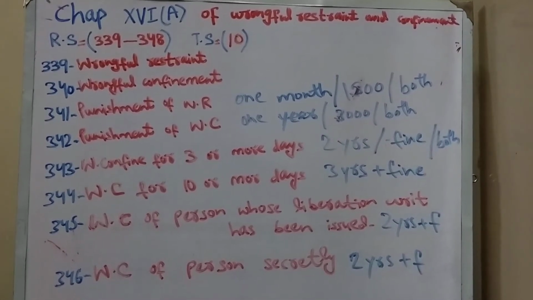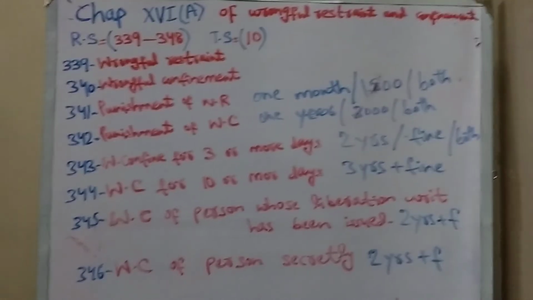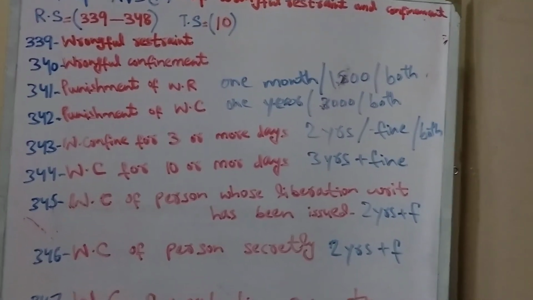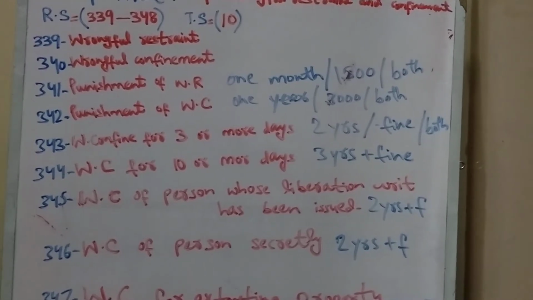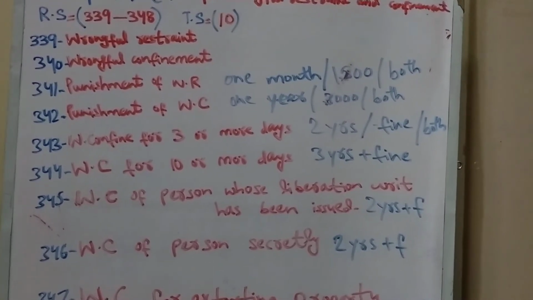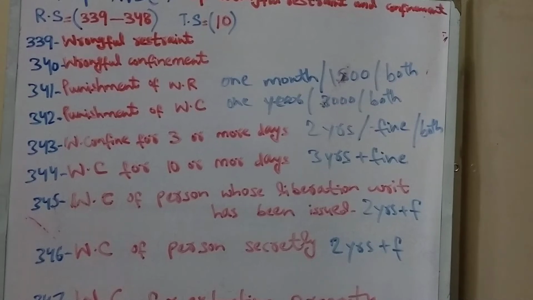Coming to section 341, it deals with the punishment of wrongful restraint. The bare reading simply says that whoever commits wrongful restraint against any person shall be liable to 1 month imprisonment of either description.